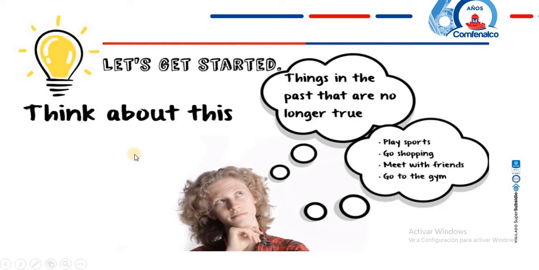So this is like something that in the past was true that we did in the past, but now it is gone. Pero ahora no lo hacemos. Entonces, así es como utilizamos el used to. Por ejemplo, yo solía comer mucho dulces cuando era niña, pero ahora no. Eso es como utilizamos el used to, cosas que hacíamos antes, pero ahora no lo hacemos.